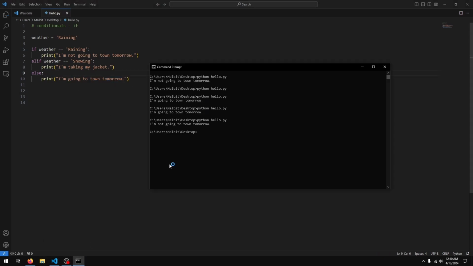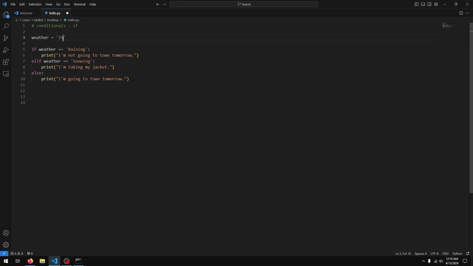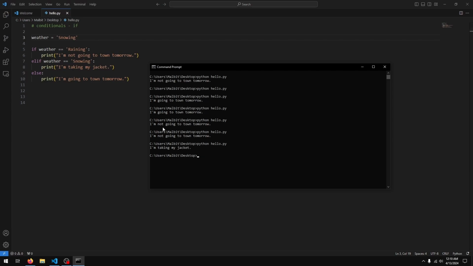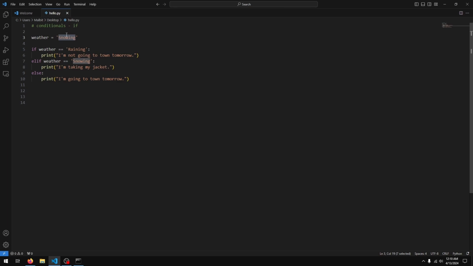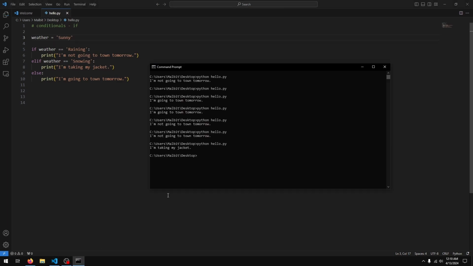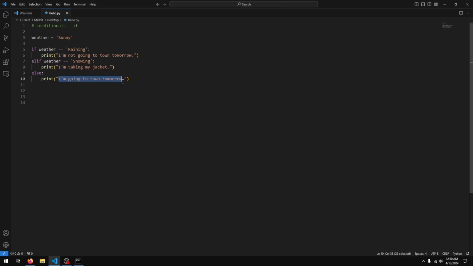So let's test it out. You can see currently weather is raining, so I'm not going to town tomorrow. If I change this to snowing, we get I'm taking my jacket. And if we change this to, let's just say sunny, I'm going to town tomorrow, which is this last one, because it's neither snowing nor raining.